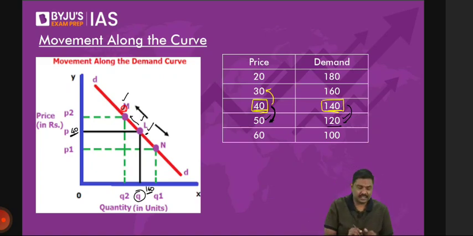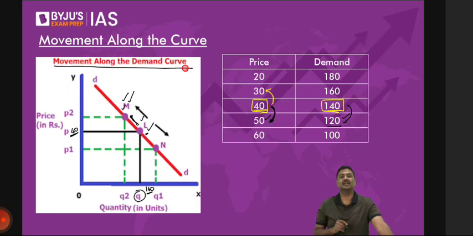What is happening is the new point that you have basically plotted now is again falling on the line itself. And because you are just shifting from this point to this point, rather than using the term shifting, because you'll get confused, because the point is simply moving on the line, I will refer to this as movement along the demand curve. Is the logic okay? It is referred to as movement along the demand curve.